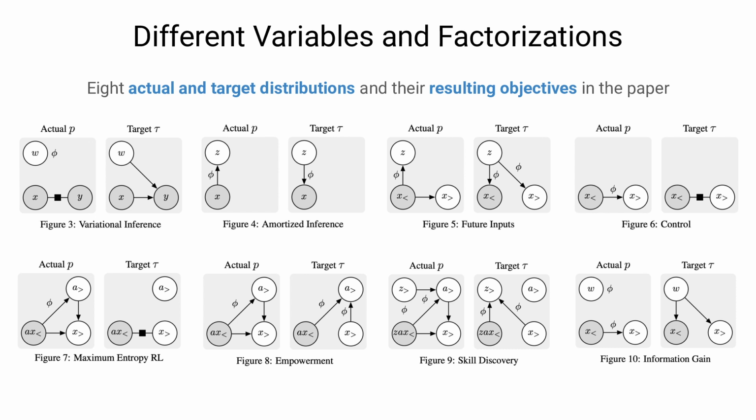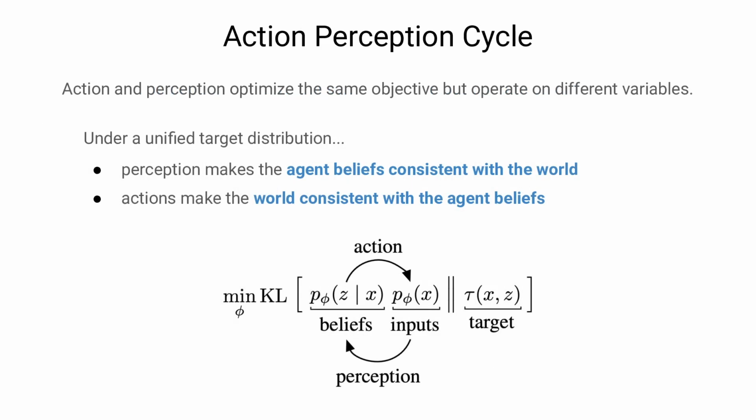In the paper, we analyze 8 pairs of actual and target distributions to derive a range of common agent objectives. New agent objectives can be derived by choosing different latent variables, target factorizations, and divergence measures. Divergence minimization inherits an intuitive interpretation from the free energy principle. While action and perception optimize the same objective, they operate on different values. Given a unified target, perception uses past inputs to align the agent's beliefs better with the world, while actions affect future inputs to align the world better with the agent's beliefs.